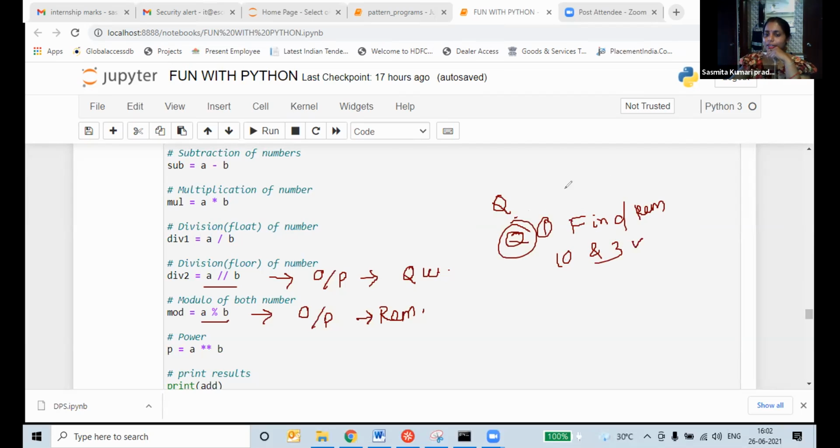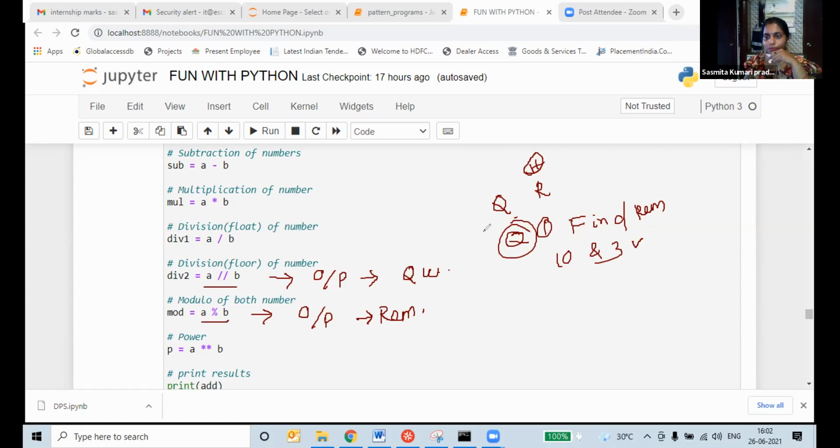And in real life, remainders will work when we deal with huge money. This is one type of calculation. When we want the remainder, we use modulus. When we want only the quotient, we use floor division. Keep that in your mind.